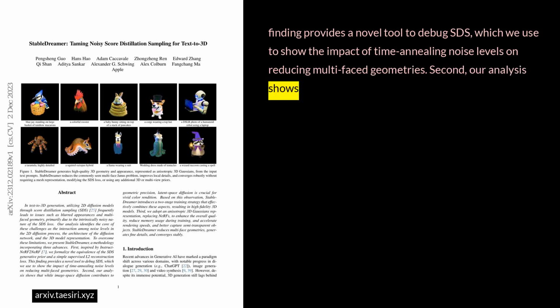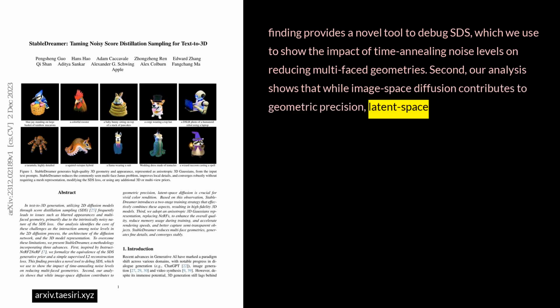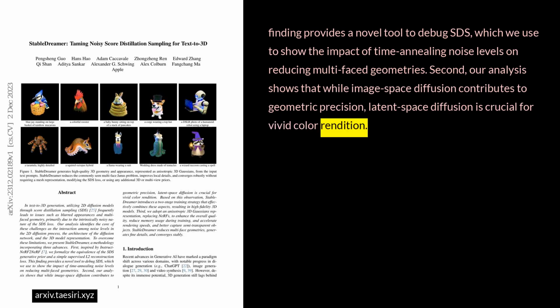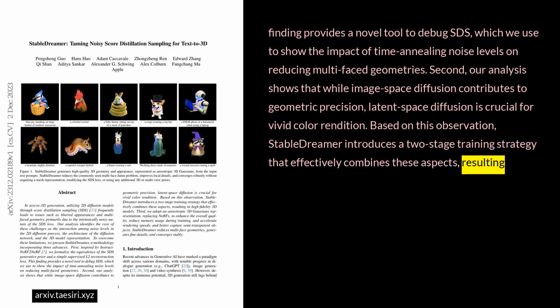Second, our analysis shows that while image space diffusion contributes to geometric precision, latent space diffusion is crucial for vivid color rendition. Based on this observation, StableDreamer introduces a two-stage training strategy that effectively combines these aspects, resulting in high-fidelity 3D models.